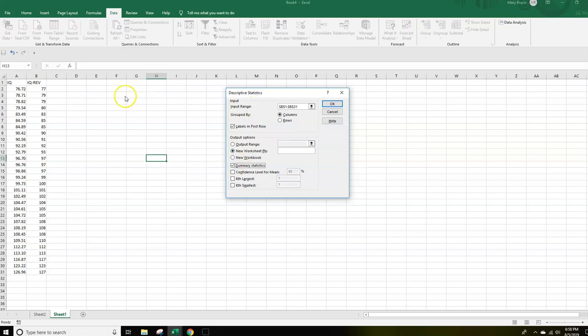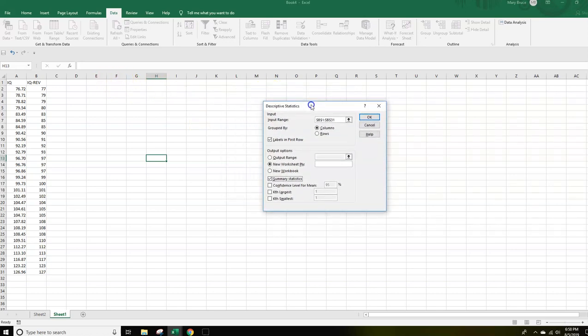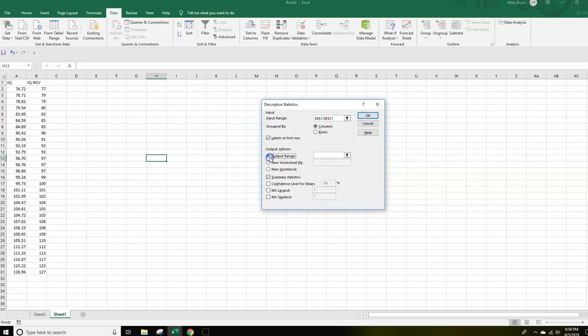And I am actually going to get the output pasted because I want to see it on my same sheet here. In order to get the output pasted on this same sheet rather than putting it on a new sheet, I can click where it says output range, click my mouse in that box, and suppose I want my output to start right up here in H1. You can put any blank cell wherever you want your output to start. I'm going to click right there so that notice it put H1 is where it's going to paste my output. And I'm going to click OK.